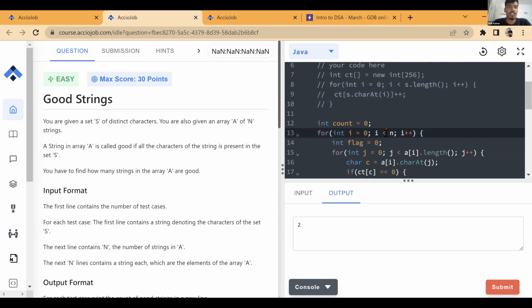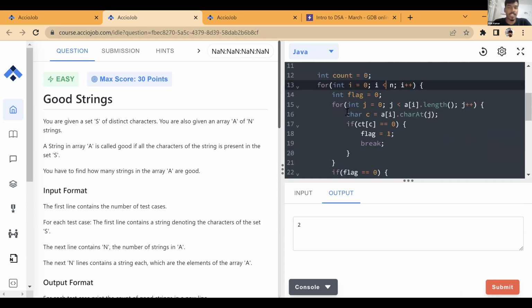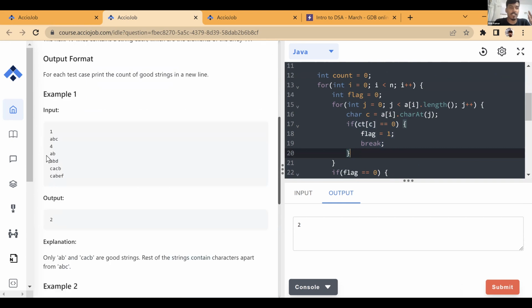What you need to do is, whenever you want to check whether a character is present, let's say you want to check whether character C is present in the string S. What will you do if you don't have that array? Simple logic, right? You have to check whether each character is present in the above string or not. You will be going through a loop. You will be writing something like this, right?